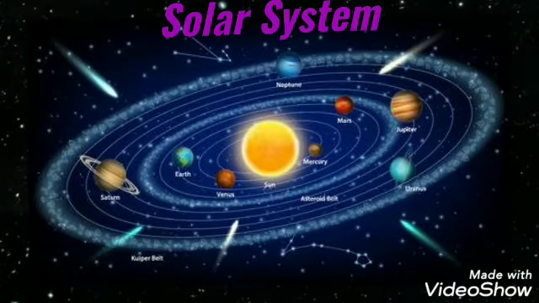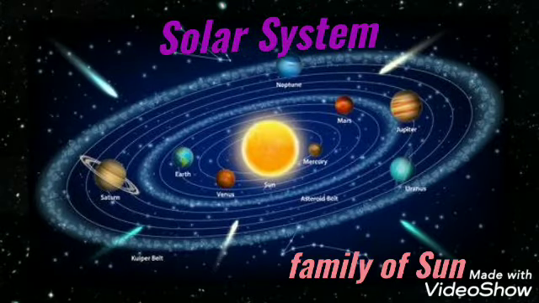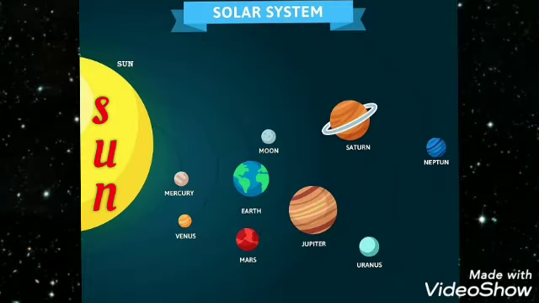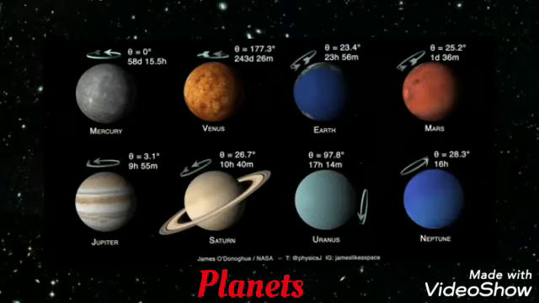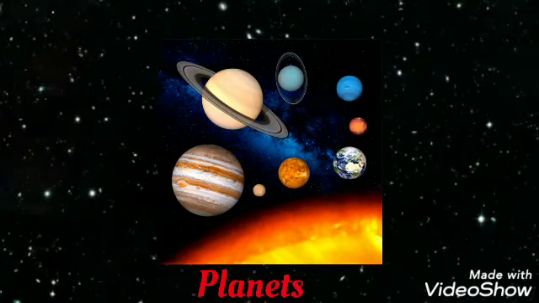The sun has a big family which is called the solar system. The members of solar system are sun, which is a big star. Planets, they move around the sun, and there are total 8 planets.